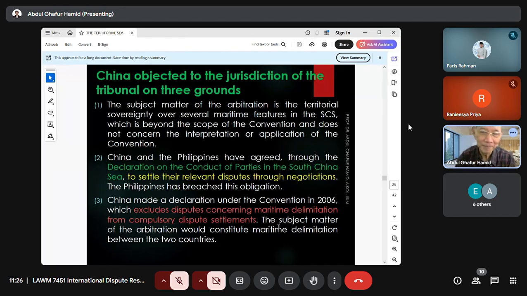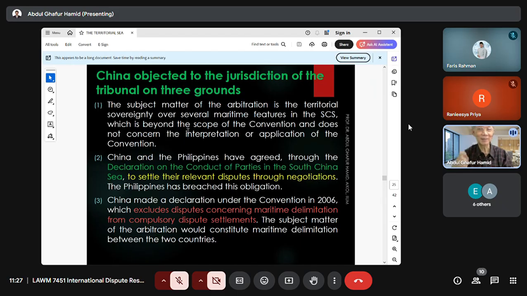Now, even though China did not participate, it sent documents to protect its own rights, and China objected to the jurisdiction of the tribunal. China argued that this arbitral tribunal has no jurisdiction, objecting on 3 grounds. Number 1, the subject matter of the arbitration is the territorial sovereignty over several maritime features in the South China Sea. It's a territorial sovereignty case.